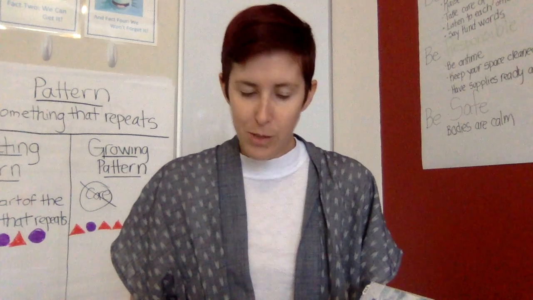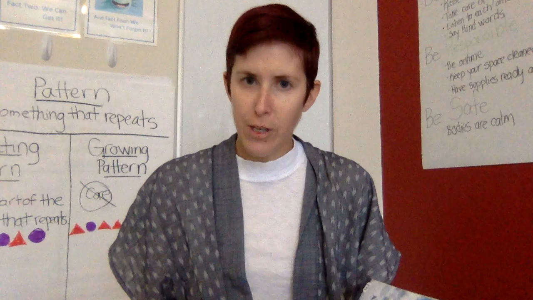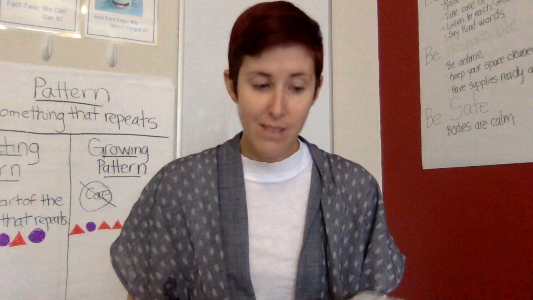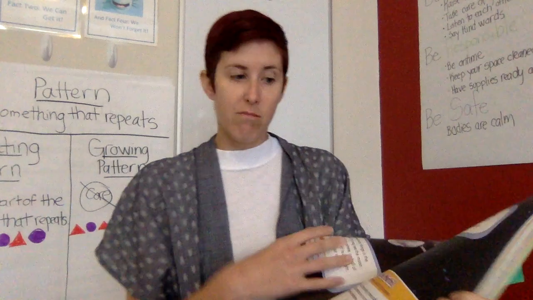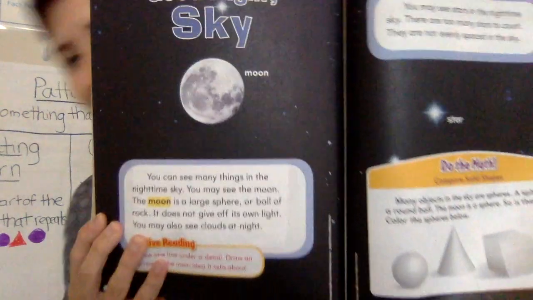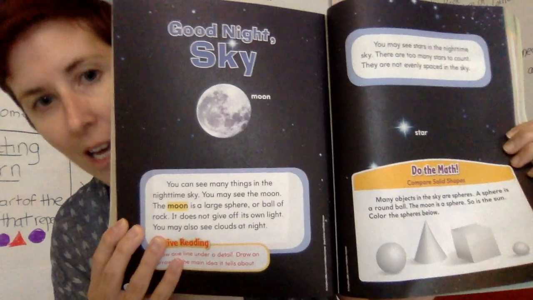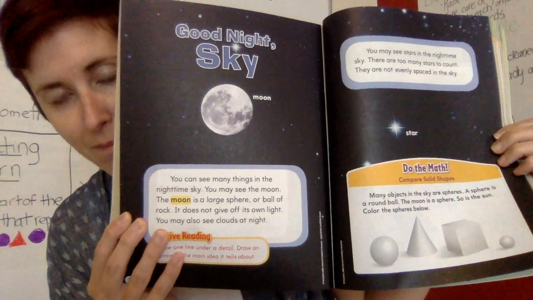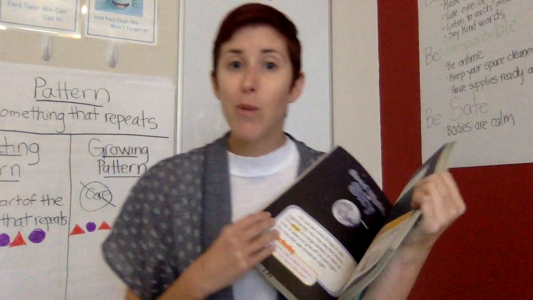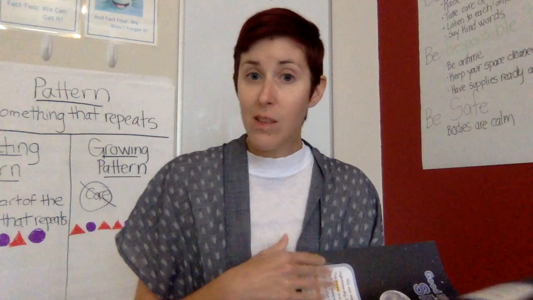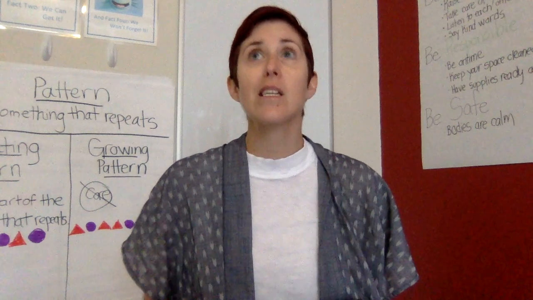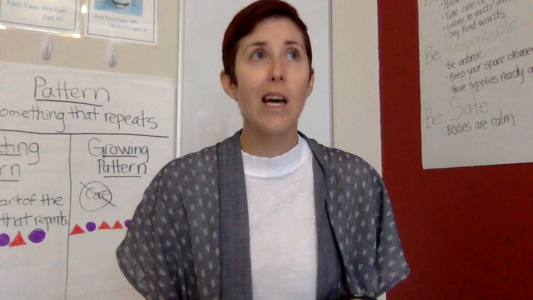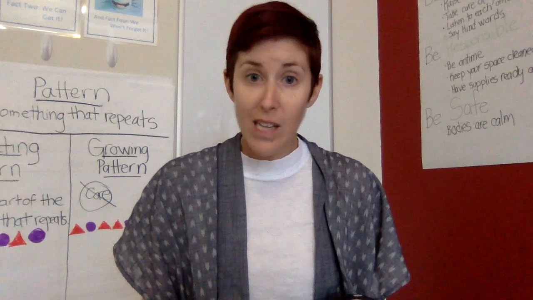I want you to think about what is different about the sun and then the moon. So how are the sun and the moon different? Think about the time of day that you see the sun and the moon. I know the sun, you have to see it in the daytime. So I'm probably going to see the sun in the day, and the moon is at night.